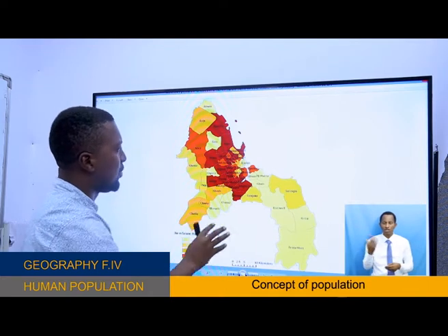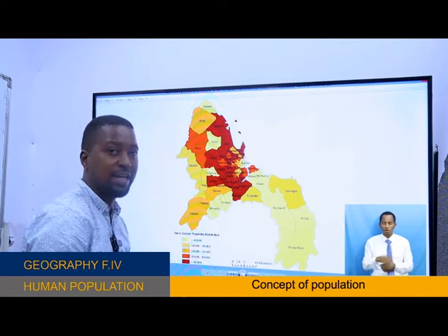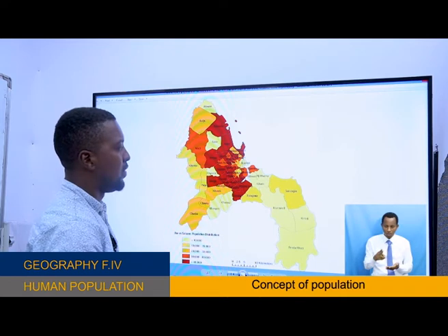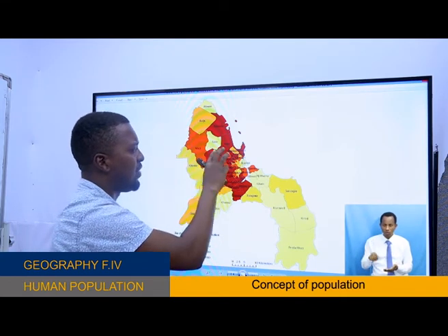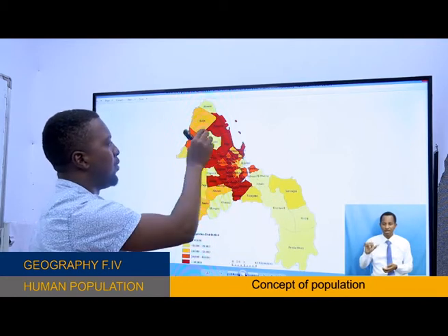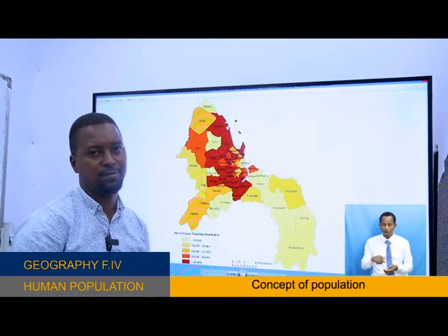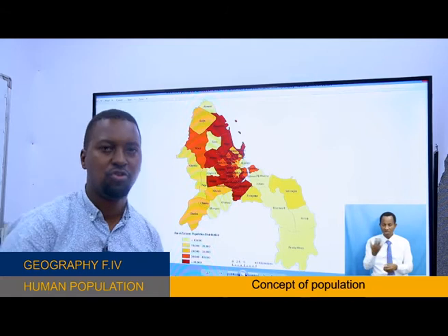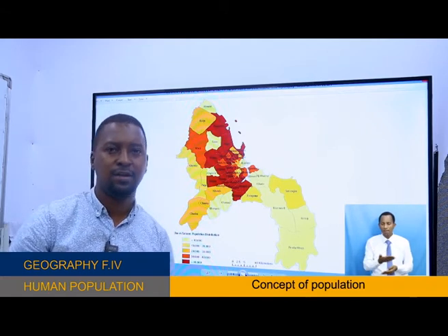Now, this is just a sample, and this shows that the population is uneven. There are some places which have a very large number of people, while others have a low number of people due to different reasons. Now let's continue to another term.